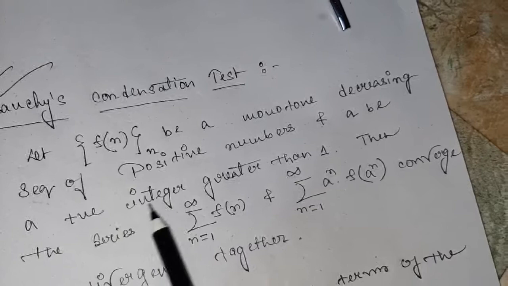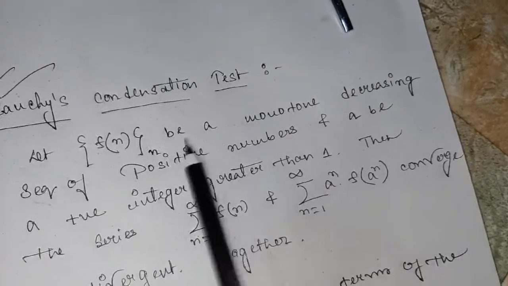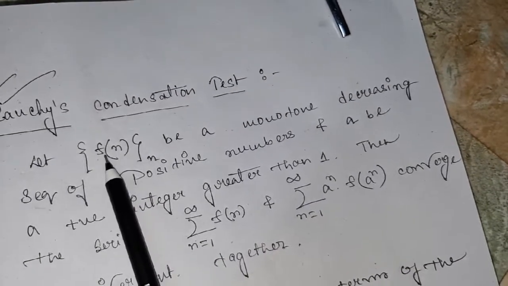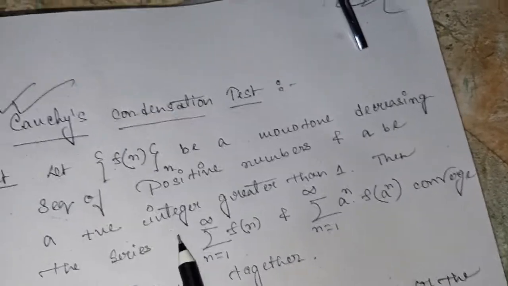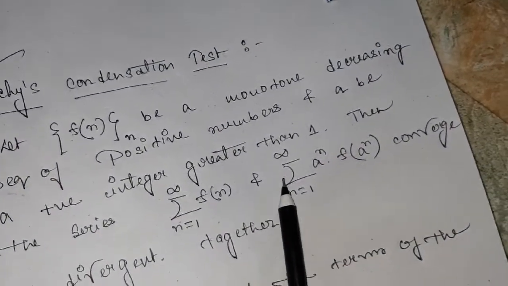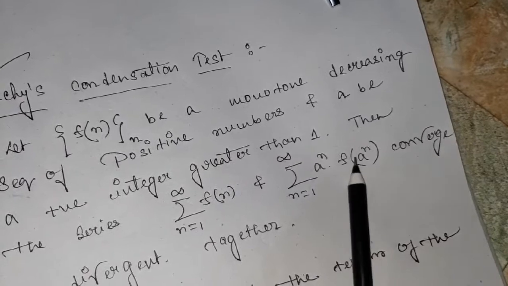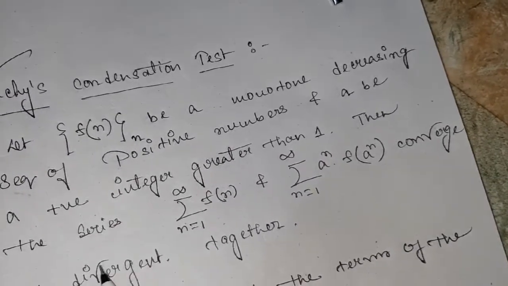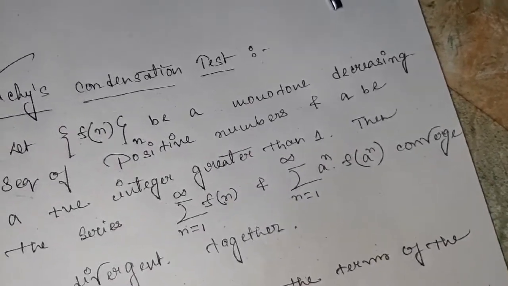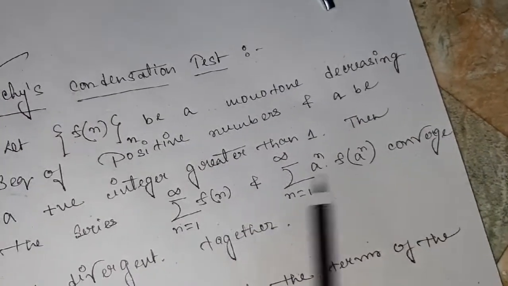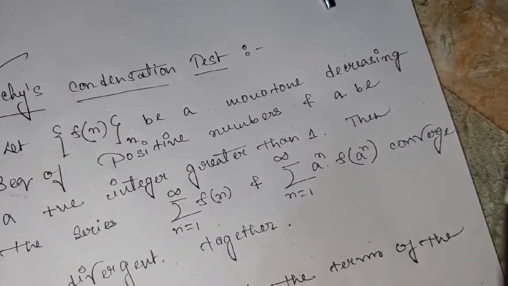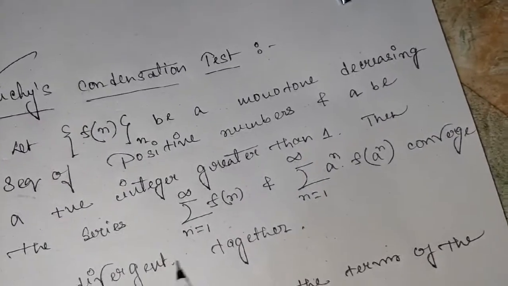Let sequence Fn be a monotone decreasing sequence of positive numbers and a be a positive integer greater than 1. Okay, that means this sequence is monotone decreasing. Then the series summation Fn and summation a to the power n f of a to the power n are convergent or divergent together. That means these two series converge or diverge together. So we are going to prove this theorem.